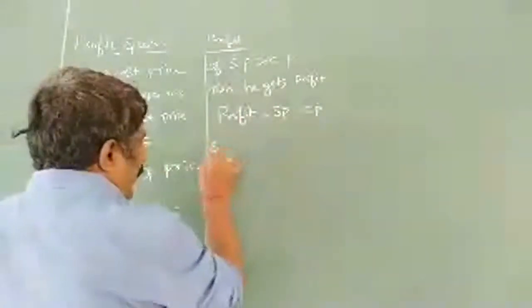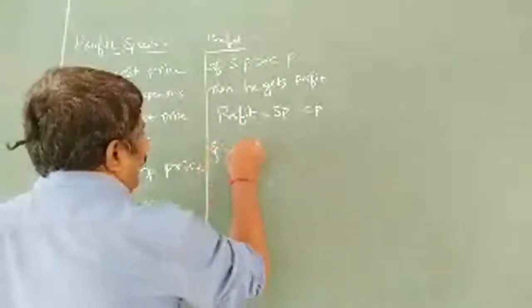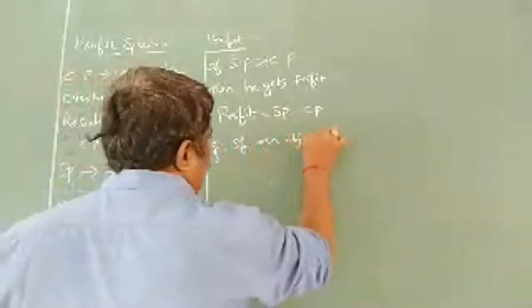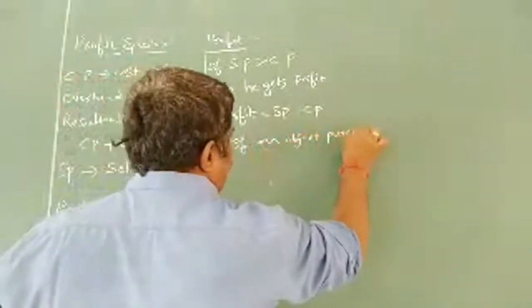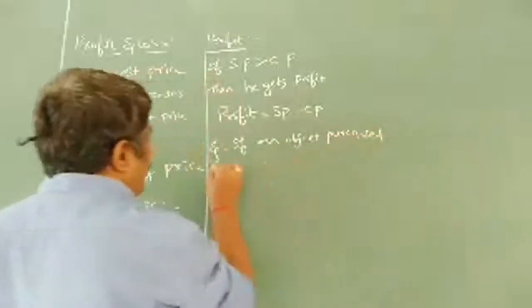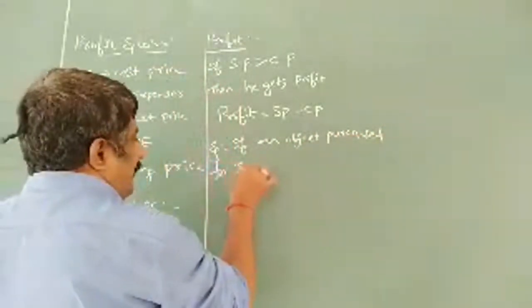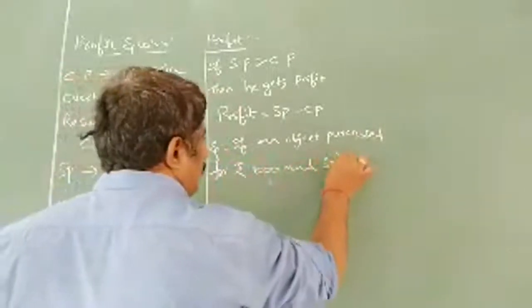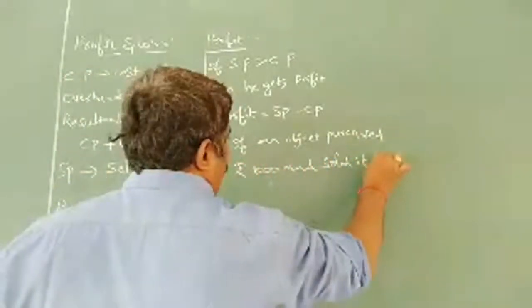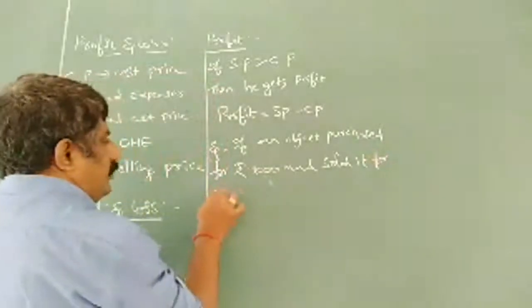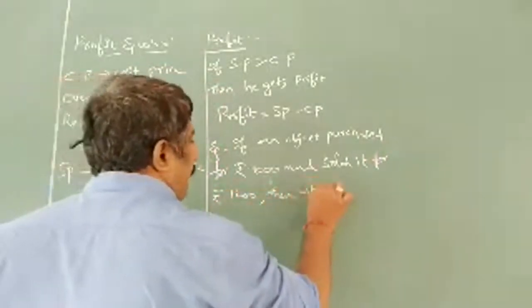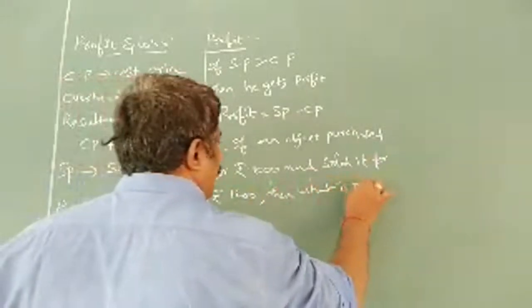Let me take a small example here, the same example. If an object is purchased for rupees 1000 and sold for rupees 1200, then what is profit?